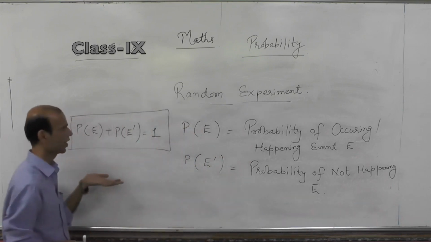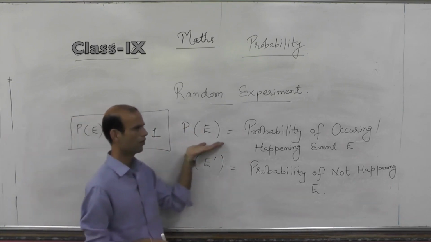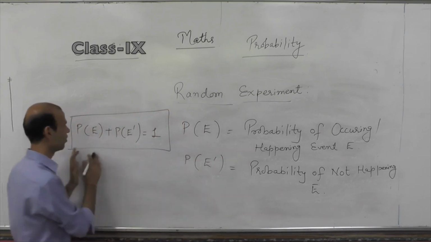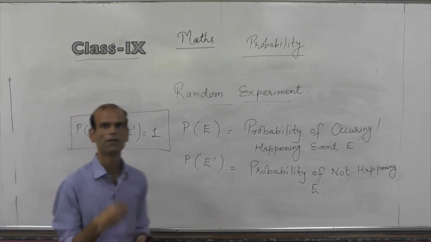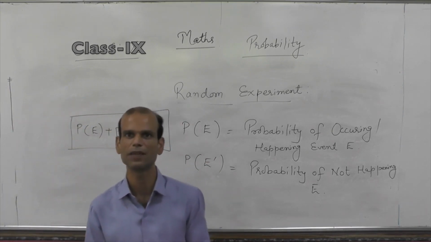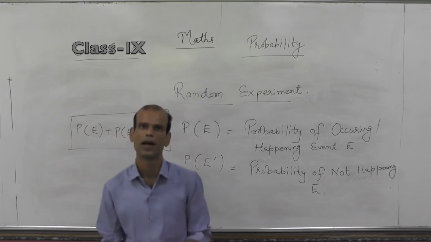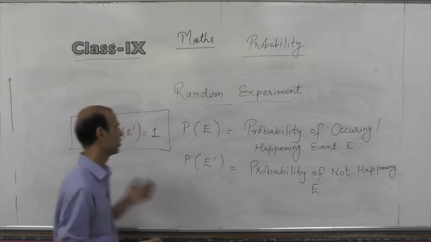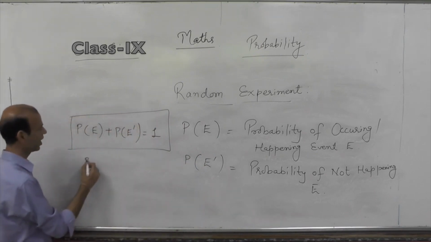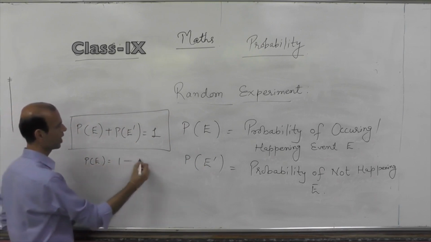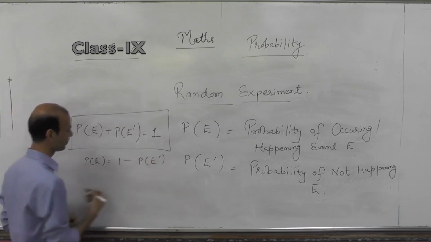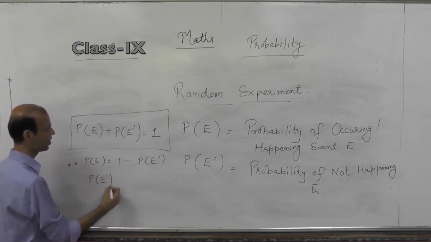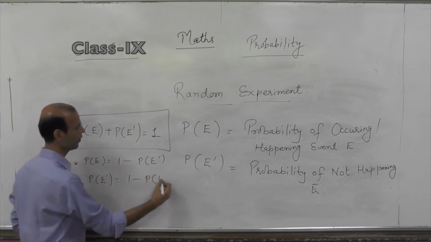So if the probability of occurring any event is P of E, then the probability of not occurring the event is P E dash. From this formula, if we have the value of probability of occurring, we may easily find the probability of not happening, and by reverse, if we have the probability of not happening, we may easily find the probability of happening. So probability of E equals 1 minus P E dash. Similarly, P E dash equals 1 minus probability of E.